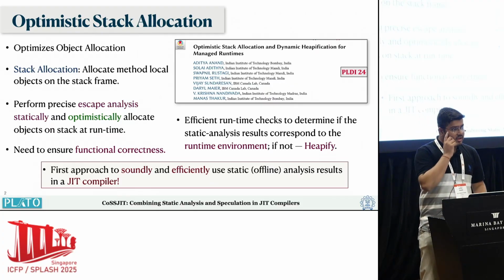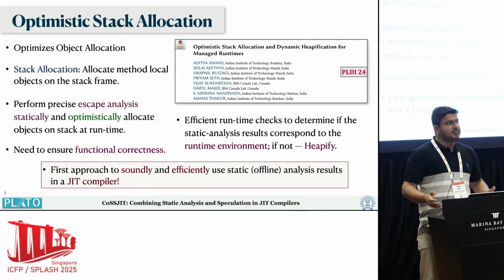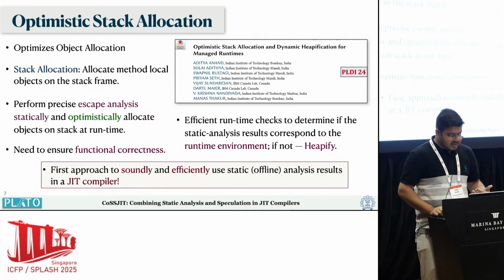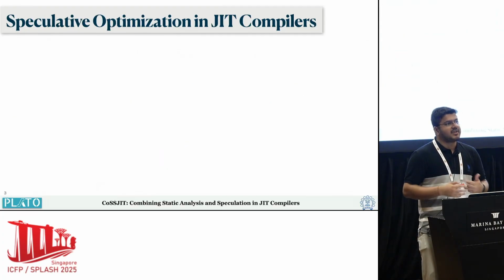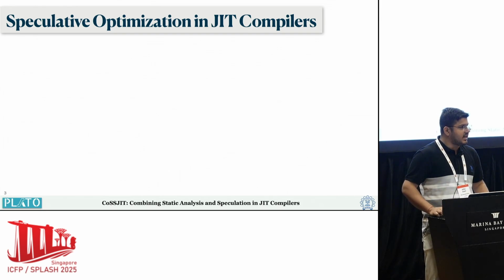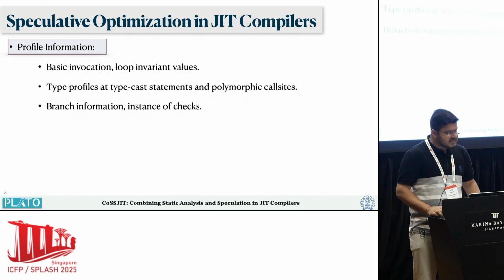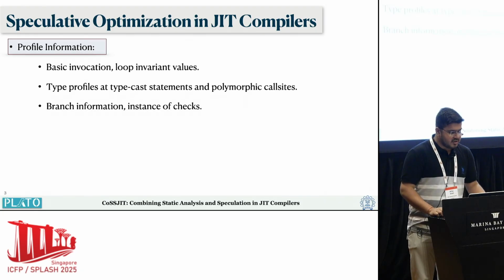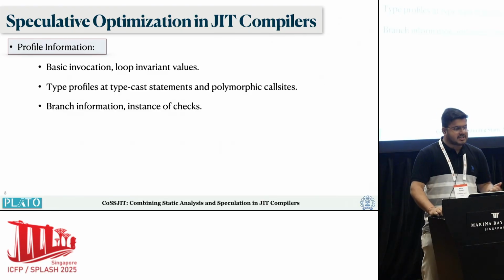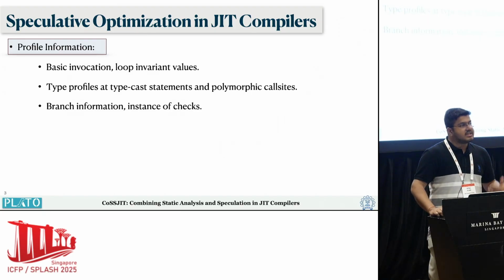Having this background of using static analysis results for improving runtime optimization, let's look at some of the cases where a JIT compiler can do better compared to just relying completely on a static analysis. For example, the VM maintains various profiling information, ranging from basic invocation counts, loop invariant values, branching information, instanceof checks.